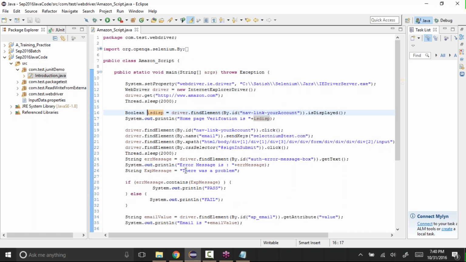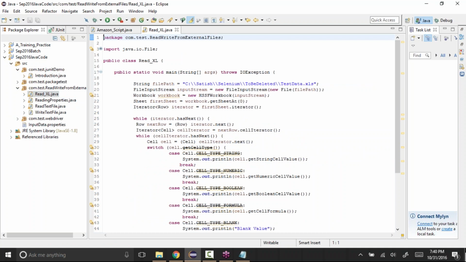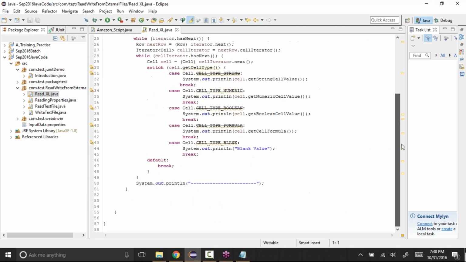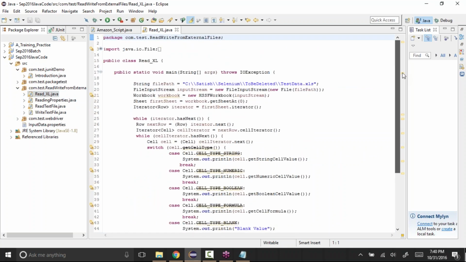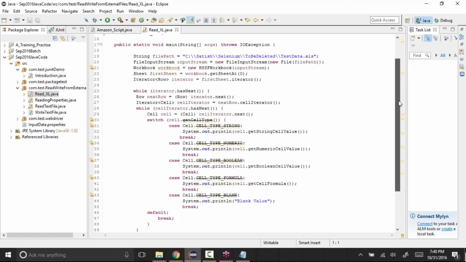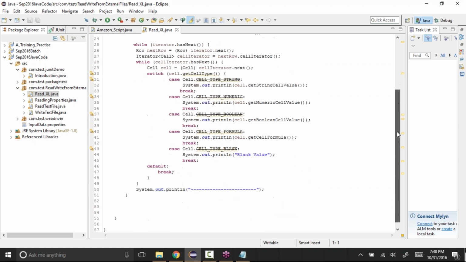And we also know how to read the data from an Excel file. Let's say you have an Excel file, we can read the data from that external file. See, let me open this. See, ReadExcel. This code we already created, and we know how to read the data from that Excel file.